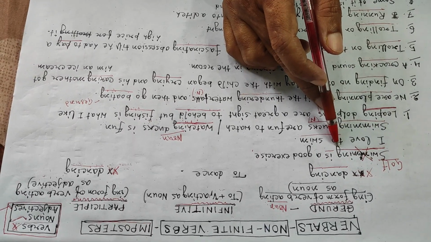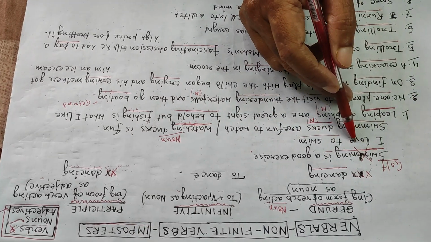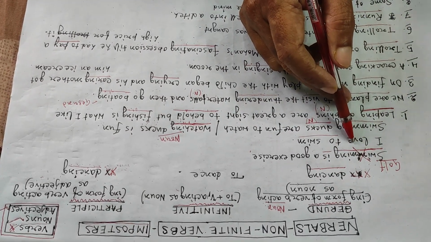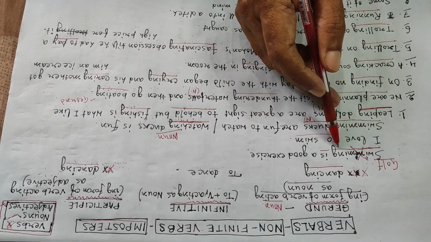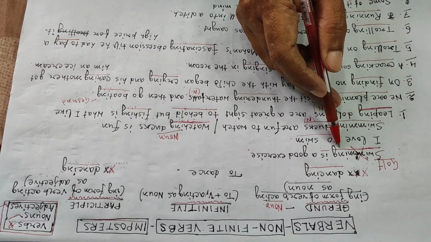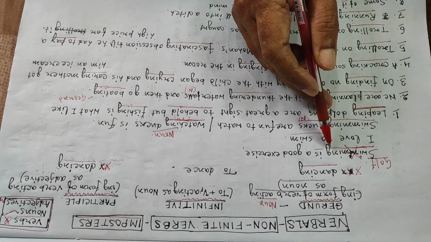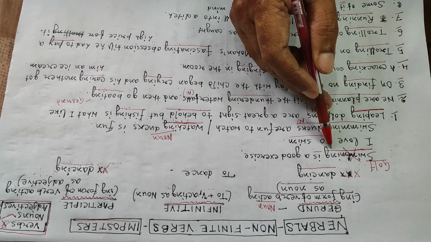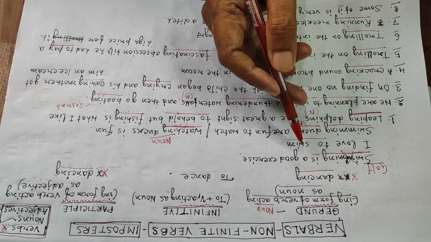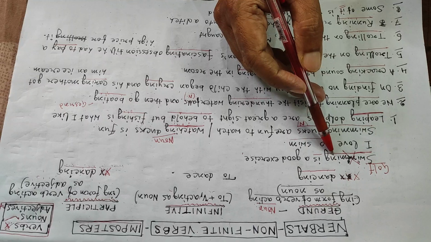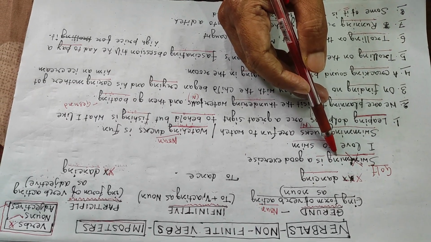These are the functions. If I say, let us go for swimming, what is "for"? "For" is the preposition. So here swimming is the object of the preposition, and a preposition can take only a noun after it as an object. So in that case, swimming is also a noun, that is a gerund.